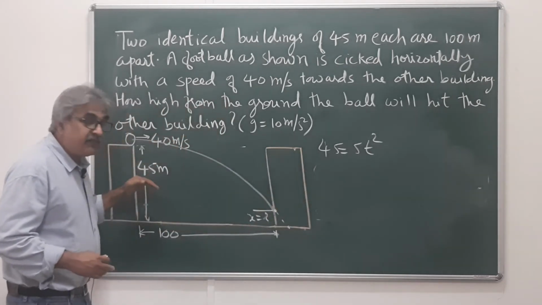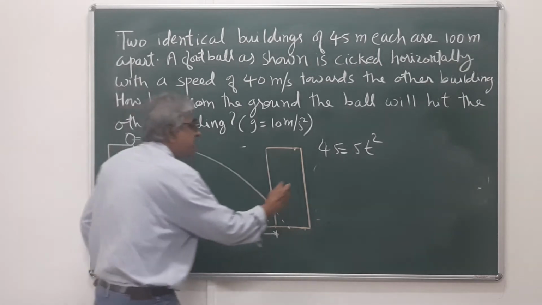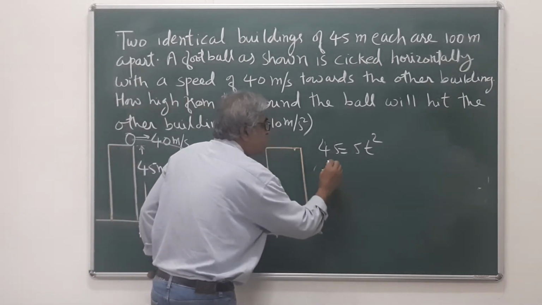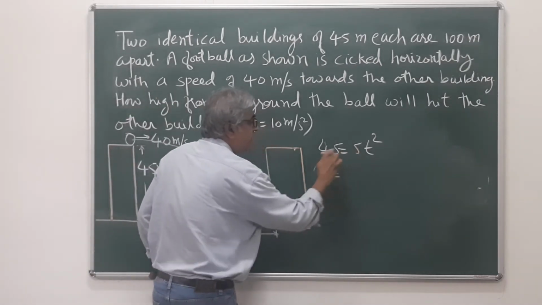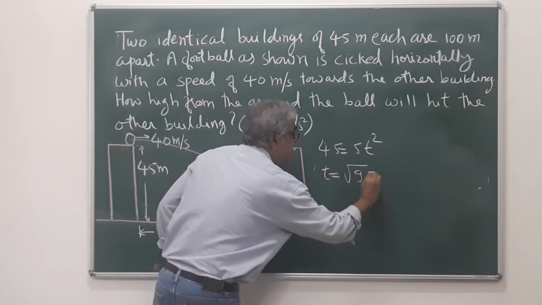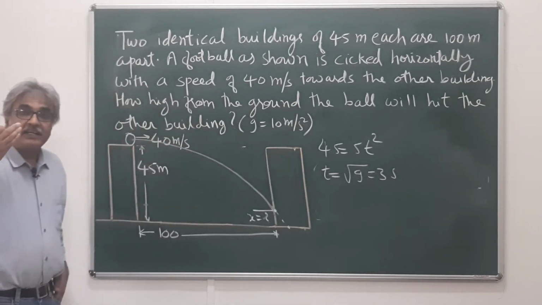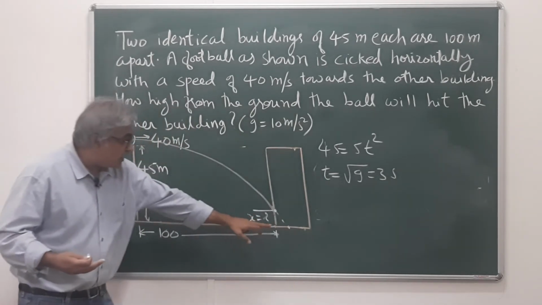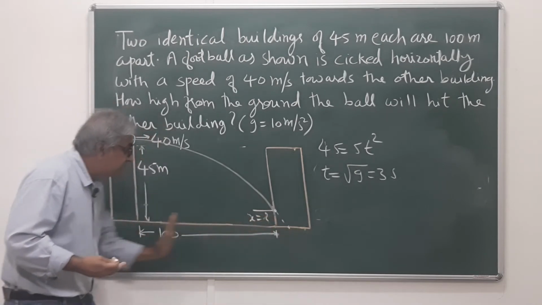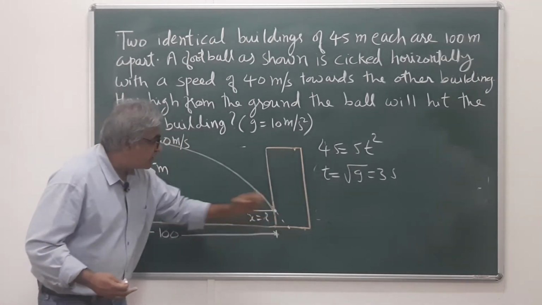So, if the ball were allowed to reach the ground, it would have taken time t, where t square is 45 by 5, which is 9, so t is root of 9, equal to 3 seconds. So, if the ball had taken 3 seconds to travel, it would have reached the ground here traveling this much distance, that would have been more than 100, okay. But the ball is stopped here, fine.